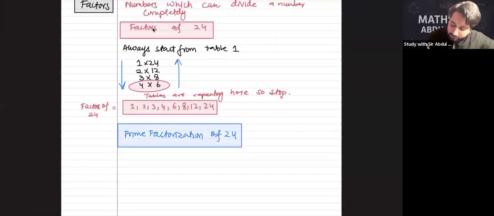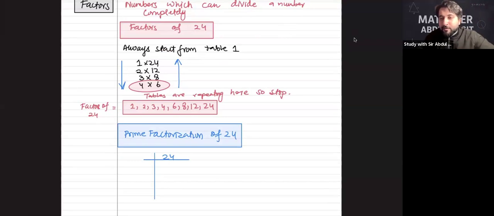You will start dividing the number, but you are allowed to divide that number only by prime numbers. In prime factorization, you have to divide the number only by prime numbers, nothing more than that. आपने प्राइम नंबर के अलावा कोई नंबर भी नहीं लेना, ठीक है? Okay, so remember one thing.